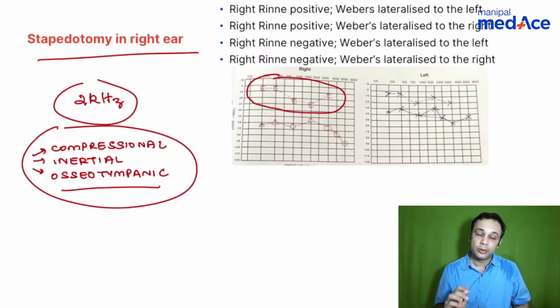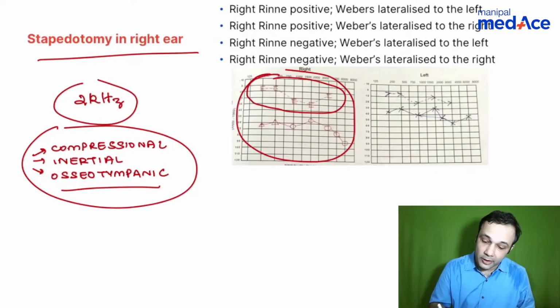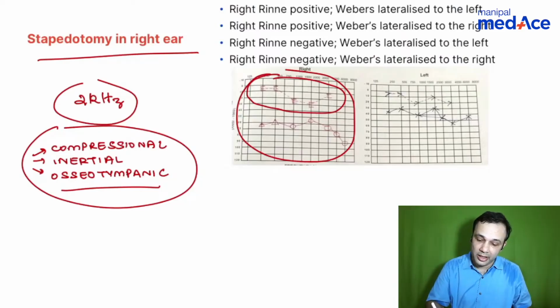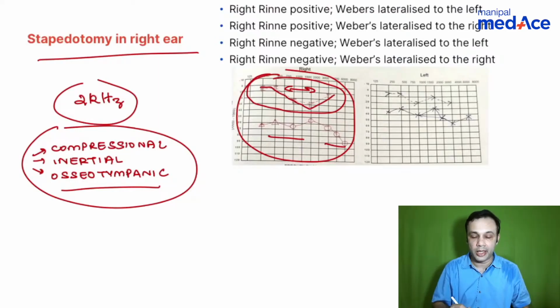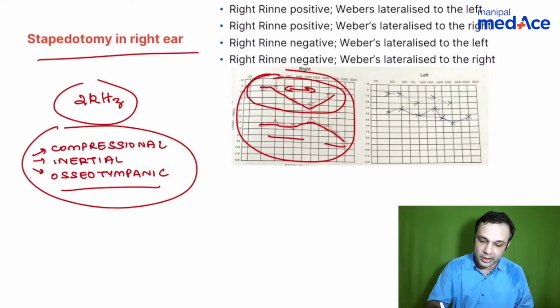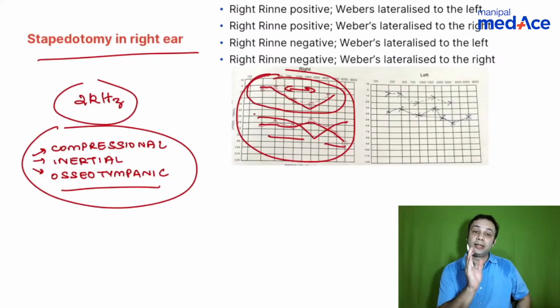So if I were to ask you, does this patient have otosclerosis or does this patient have sensorineural hearing loss? You have a mixed hearing loss here, right? So does this patient have a sensorineural hearing loss? No. Why? If there is otosclerosis, there will be asymmetry between the air conduction and the bone conduction. You see this bone conduction is dipping here, right? Whereas the air conduction is not showing any dip. So if the air conduction and the bone conduction dips are symmetrical, for example, the air conduction dip also happens symmetrically to the bone conduction, think in terms of a sensorineural component, think in terms of a cochlear otosclerosis, which is a possibility in certain circumstances.